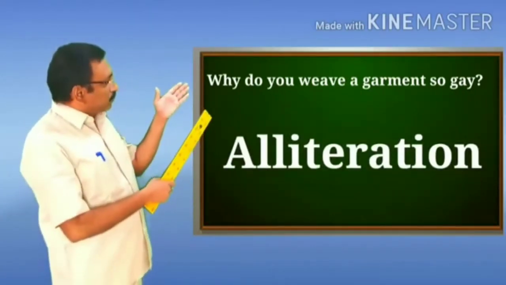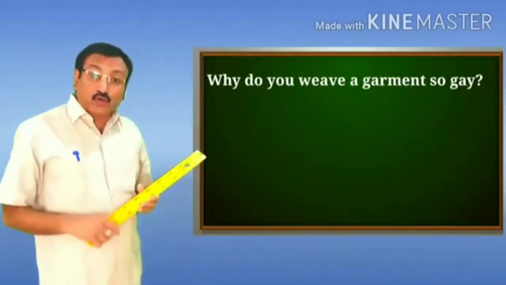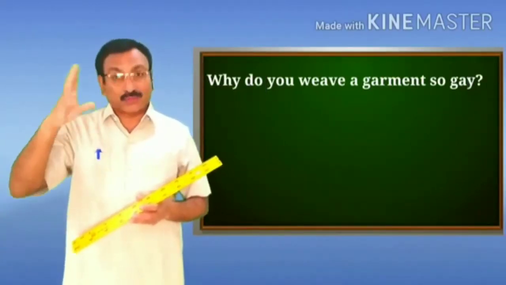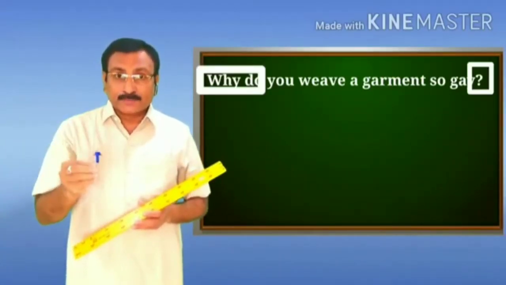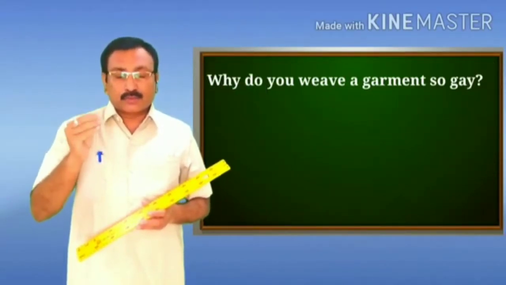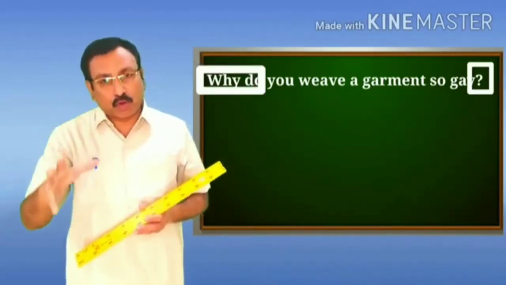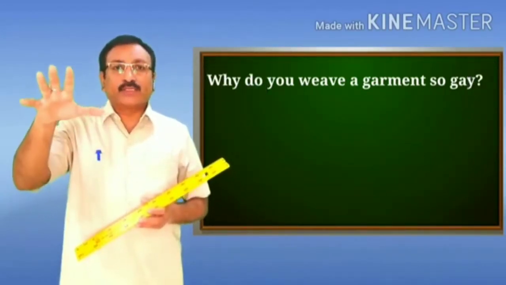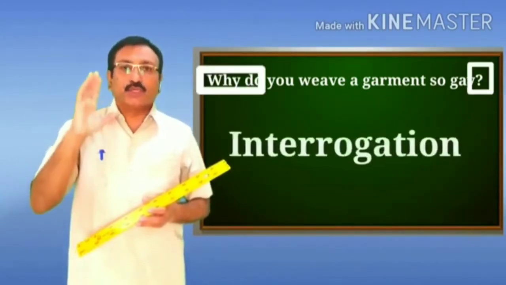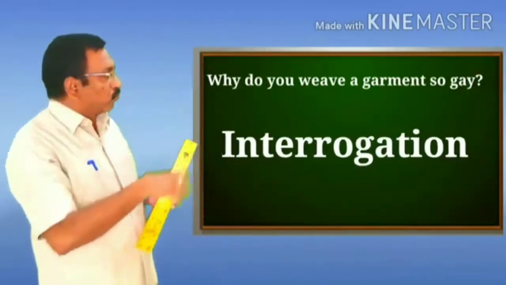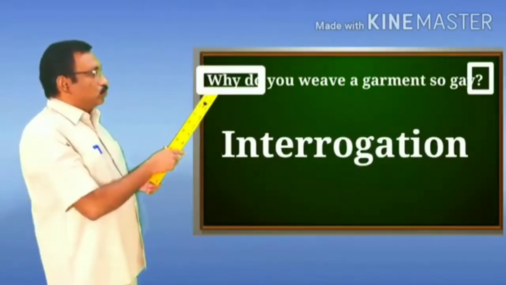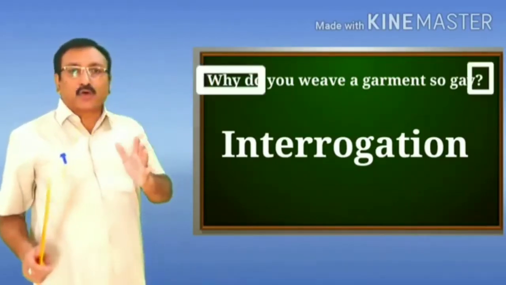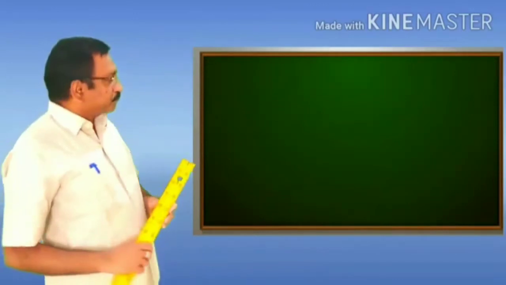This line is an example of the figure of speech interrogation, because the line is in the form of a question. When the line is in a question form, that line is considered to be an example of the figure of speech interrogation. And therefore, why do you view a garment so gay is an example of the figure of speech interrogation.